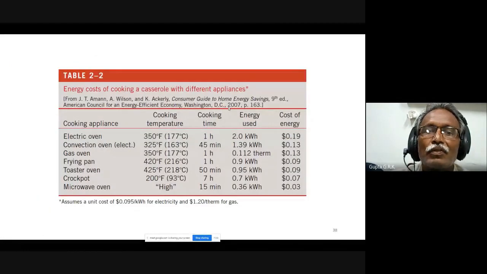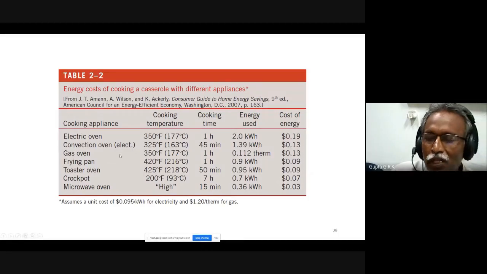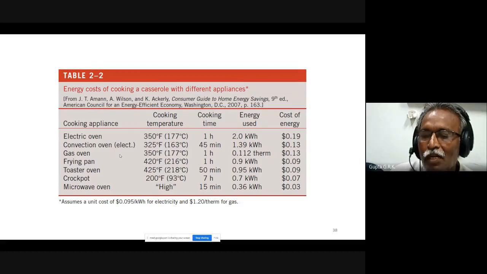So, the energy cost of cooking a casserole with different appliances. In cooking using different appliances, what is the cooking time it takes, how much energy you use, and what is the cost of energy. Nowadays every power plant or every industry has to do what is called an energy audit.